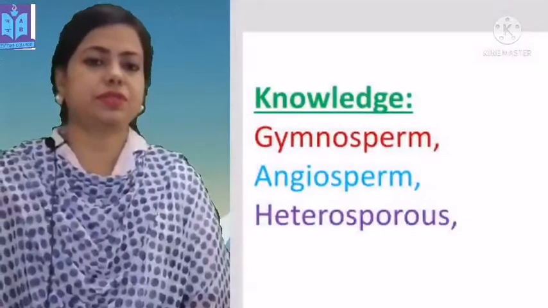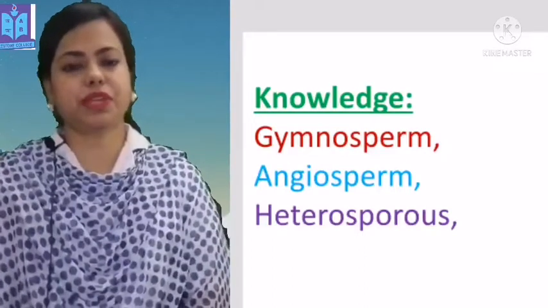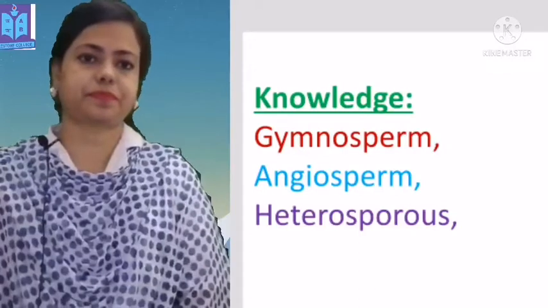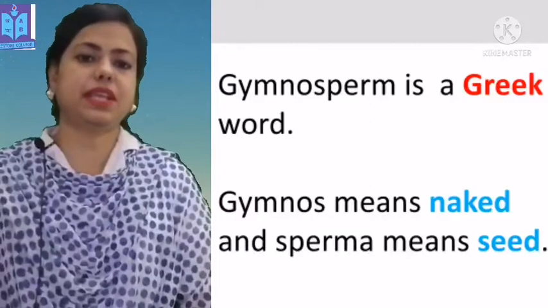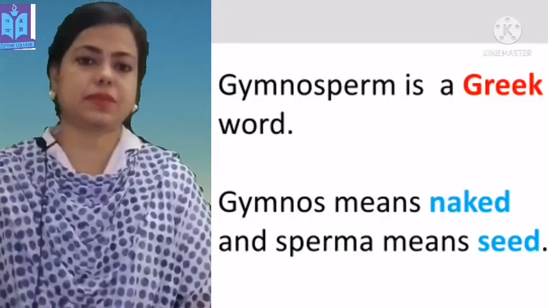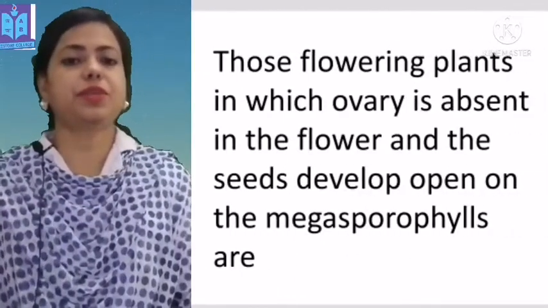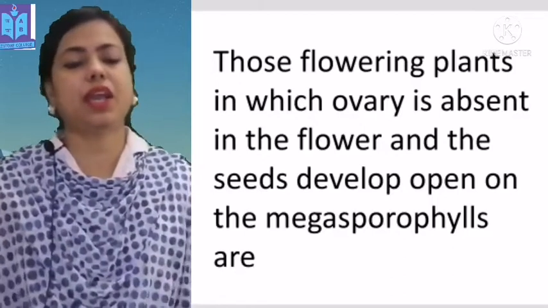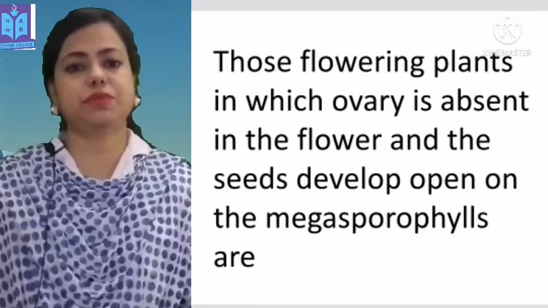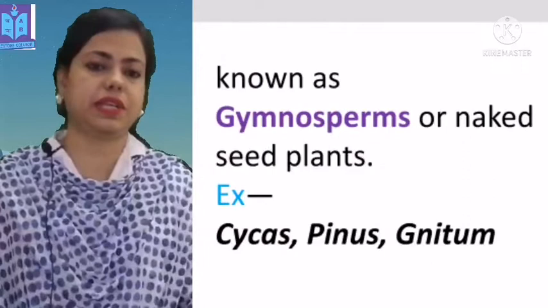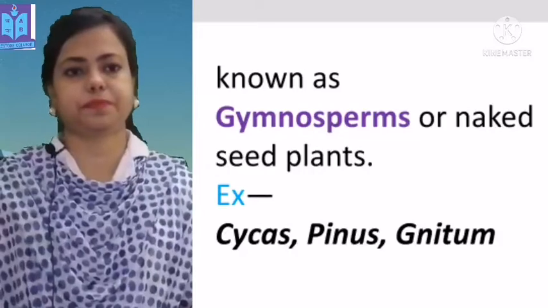From these topics, you need to learn some knowledge-based questions. And the questions are: gymnosperm, angiosperm, and heterosporous. Gymnosperm is a Greek word. Gymnos means naked and sperma means seed, that means naked seed. Those flowering plants in which the ovary is absent in the flower and the seeds develop open on the megasporophylls are known as gymnosperms or naked seed plants. Examples are Cycas, Pinus and Gnetum.